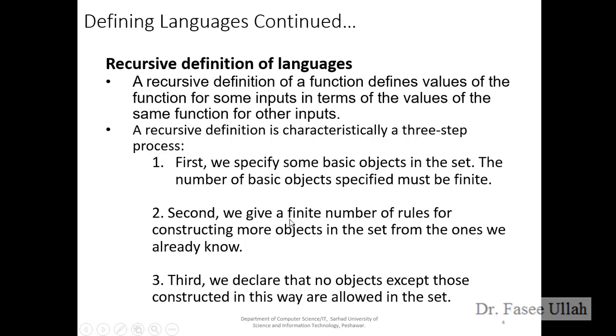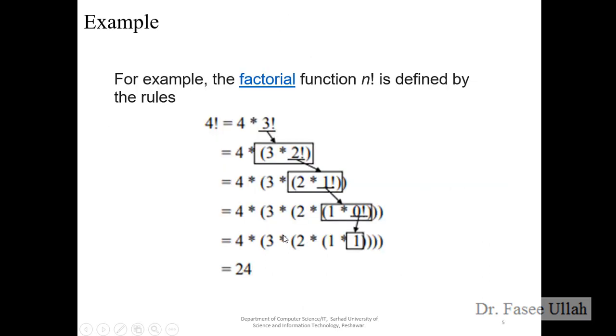If we can see, we gave a finite number of rules for constructing more objects. So this is the more object, right? See, before it was the 4, then it comes to 3. In the second step we have 3, then 2. In the third step we have 3, then 2, then 1, and up to 1, and finally we got the result. So, these are the first point.